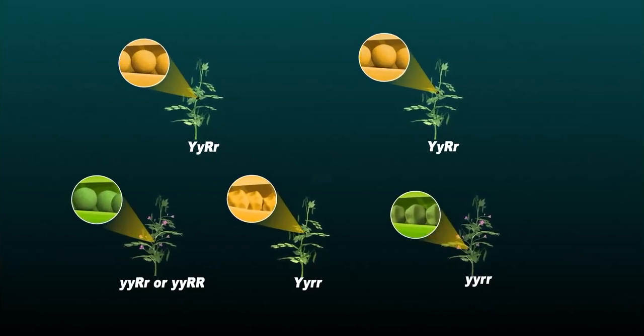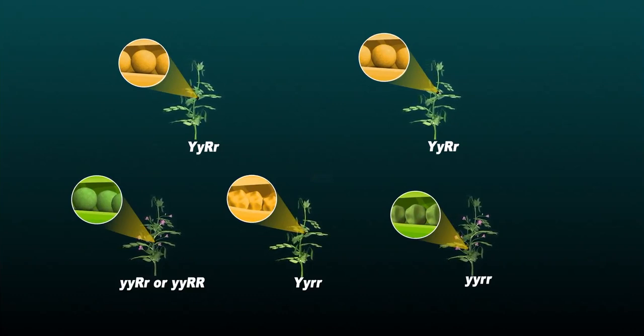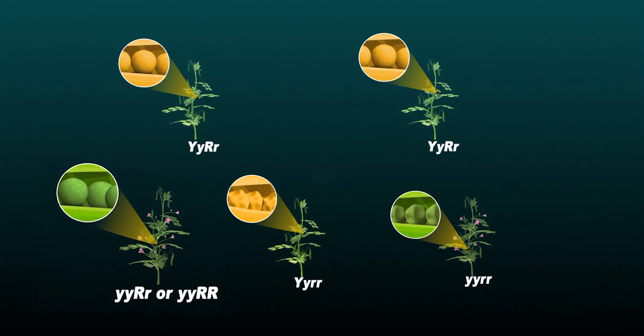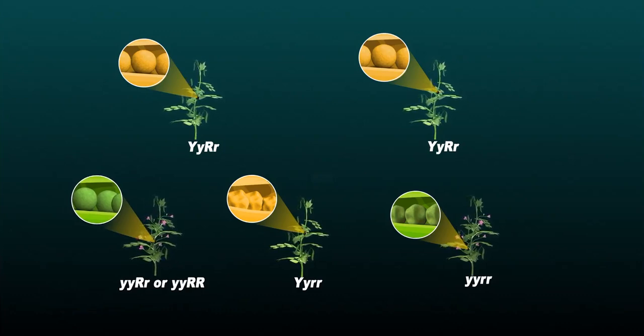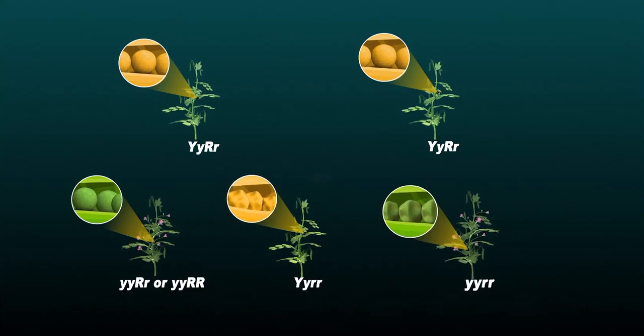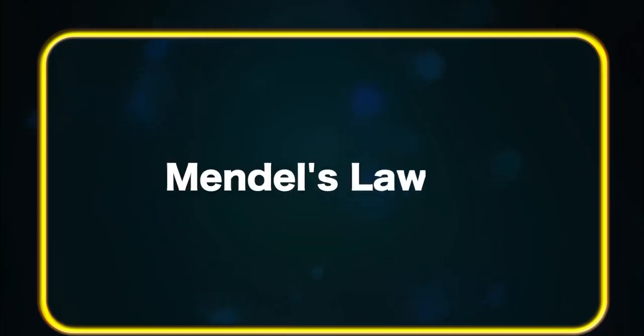F2 generation. When these seeds, that is, seeds of the F1 generation, were self-pollinated, then some plants produced green and round peas, that is, small y, capital R, or small y, capital R, small r. Some were yellow and wrinkled, that is, capital Y, small r, and some were green and wrinkled, which is small y, small r, etc.